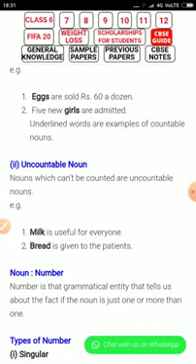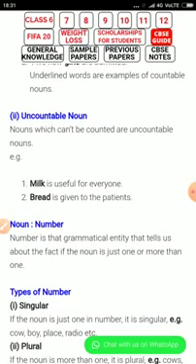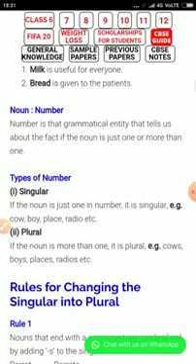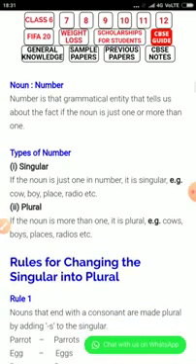Noun number. Number is the grammatical entity that tells us whether the noun is just one or more than one. Types of number. Singular: if the noun is just one in number, it is singular. Examples: car, boy, place, radio, etc. Plural: if the noun is more than one, it is plural. Examples: cars, boys, places, radios, etc.